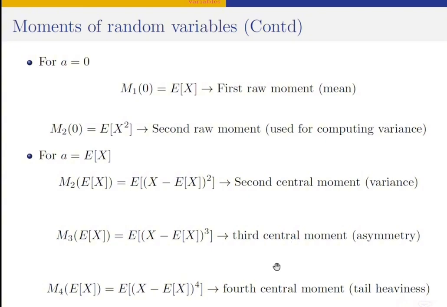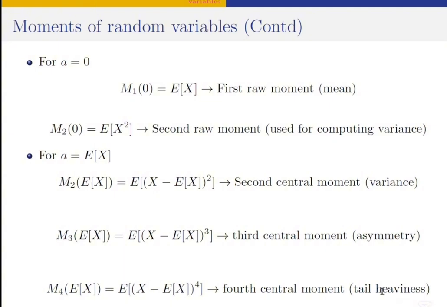Now, the fourth central moment is actually a measure of tail heaviness: whether a distribution has fat tails or thin tails. We can also say this is a measure of kurtosis.